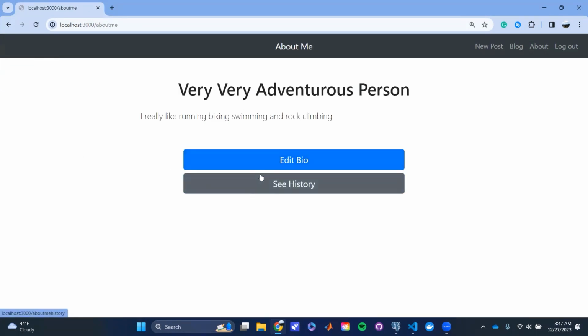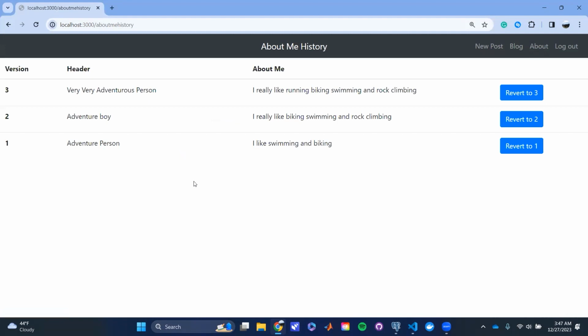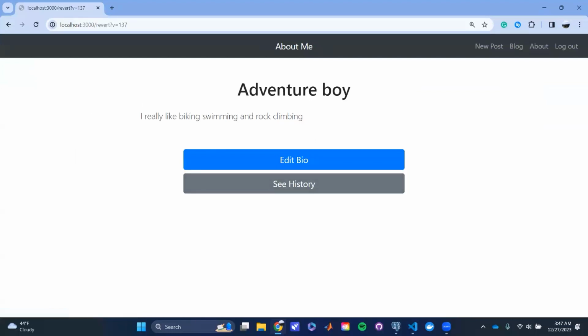But now all of a sudden I got lazy and I don't like running anymore. Well, I could change it to edit again, or I could just go to see history. And here we have all the history of each kind of version we had. And if I just want to go back before I liked running, well, I can revert to version number 2.